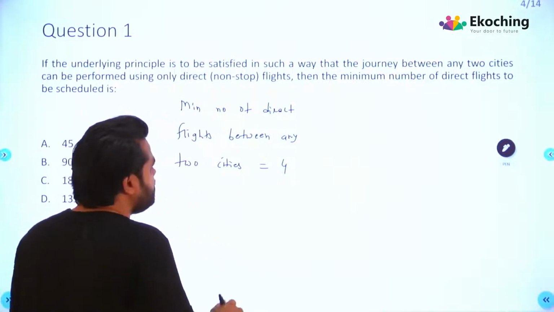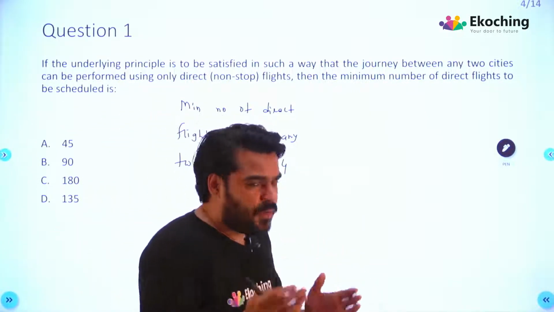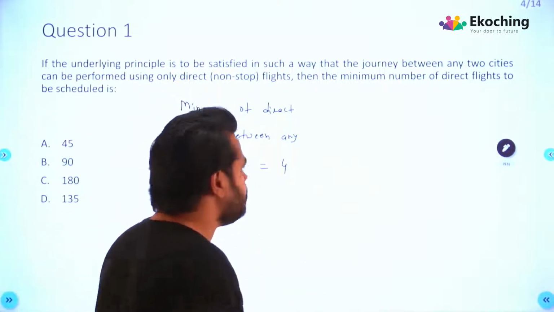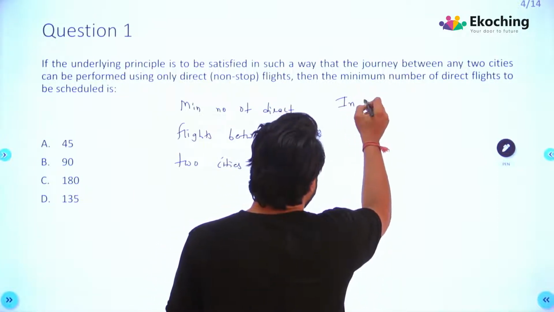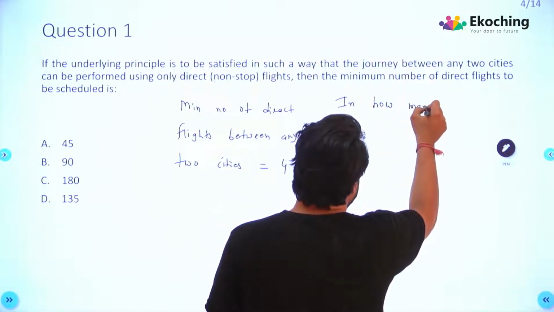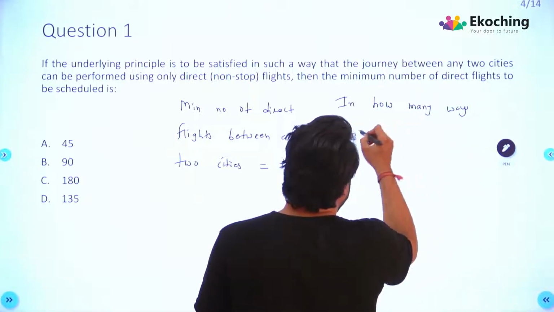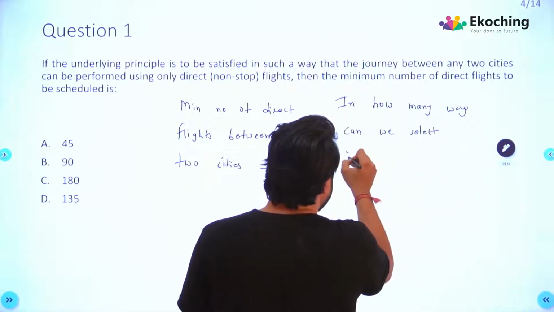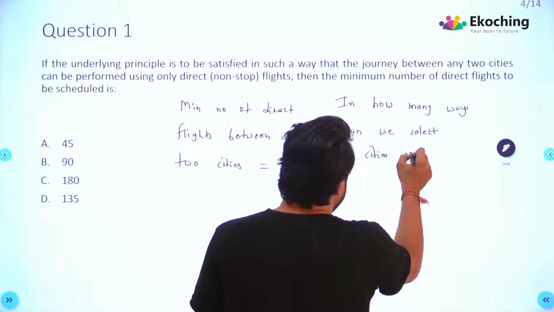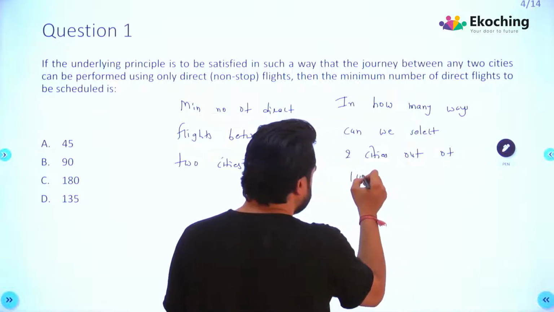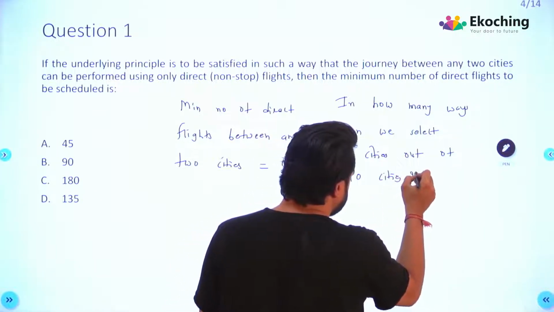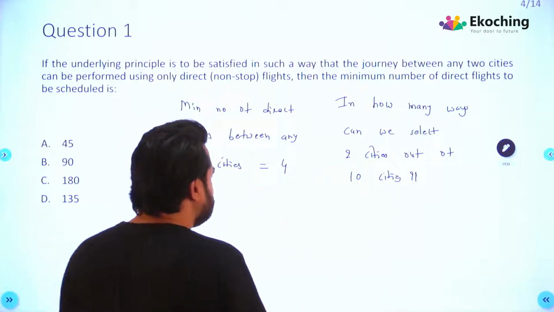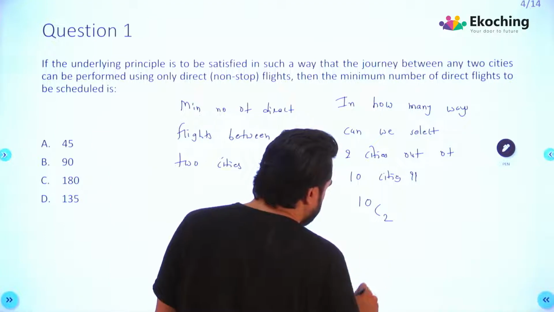Okay, that means now ultimately the point comes down to in how many ways can we have a pair of cities out of 10, right? So in how many ways can we select 2 cities out of 10 cities? The answer is given by permutation and combination. और यहाँ पर अपन को चाहिए combination. The answer is 10C2.